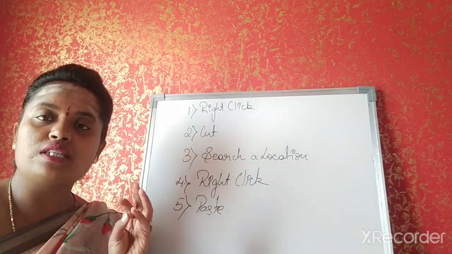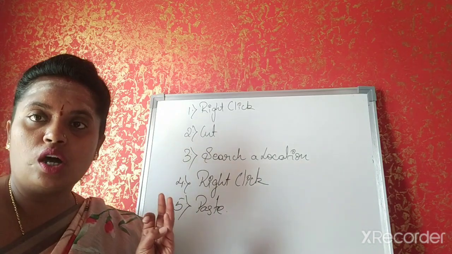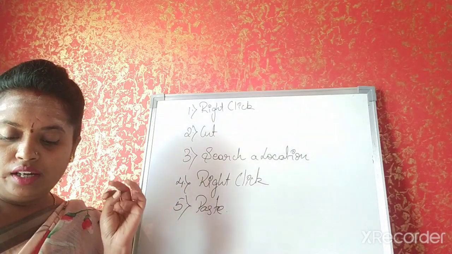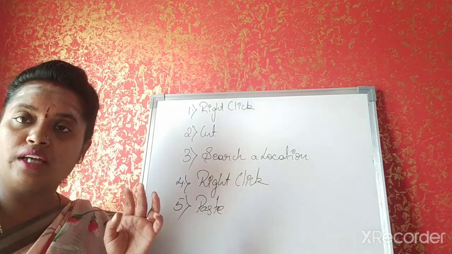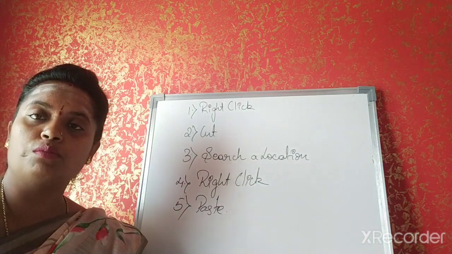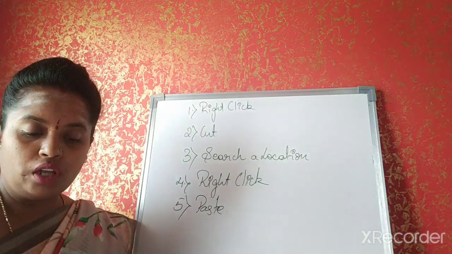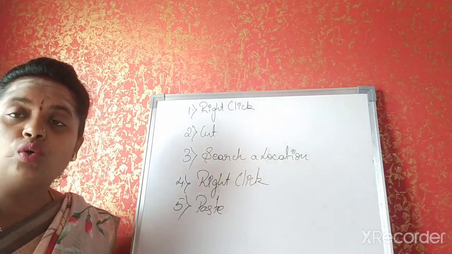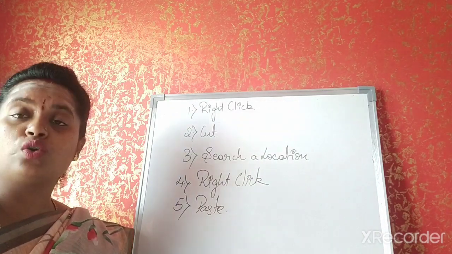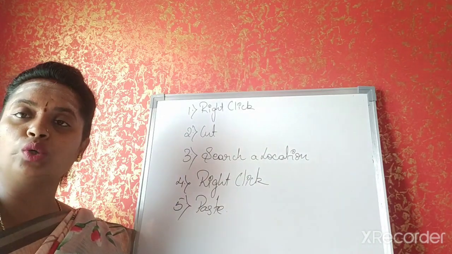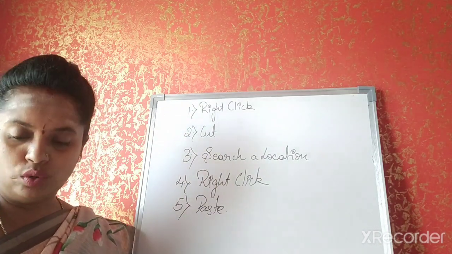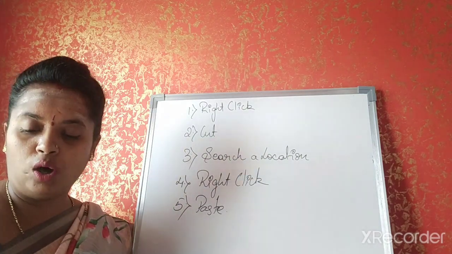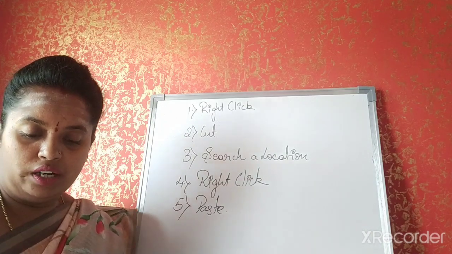We have discussed what is an operating system, what is the desktop, what are the components on the desktop like the icon, system tray, taskbar, start button, then what is a computer icon. You have understood the hard disk drive, disk with removable storage, recycle bin, how to create a folder, creating a new folder using Windows Explorer, then how to rename a folder using the pop-up menu and the organize option, how to delete a file or a folder, then how to copy and paste a file or a folder, how to cut and paste a file or a folder.